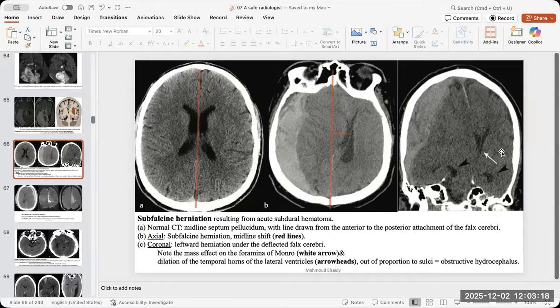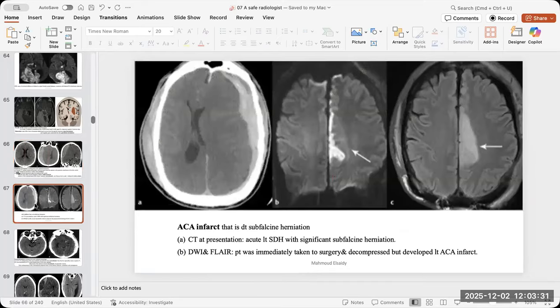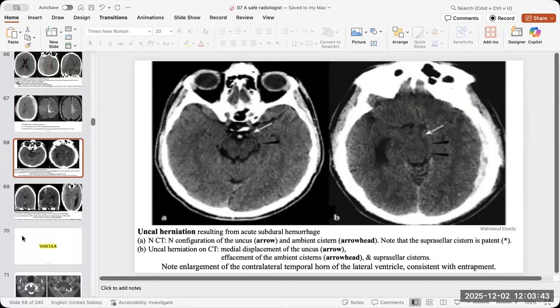This is usual, but when the contralateral starts to dilate, like the temporal horn and the lateral ventricle, what is it called? It is called entrapment of the contralateral ventricular system. This is the subfalcine herniation. See the effacement. This is the normal frontal horn, displaced but not effaced. Here it is effaced, so there is subfalcine herniation, and it caused the ACA infarct.